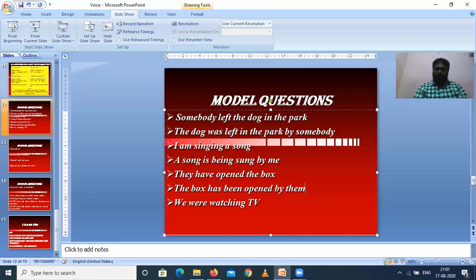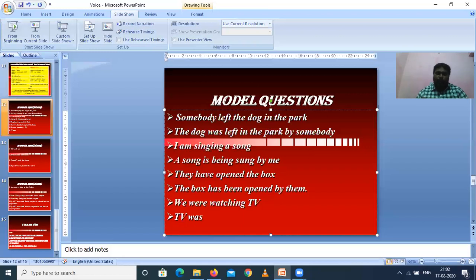Okay, right. And then the next example: we were watching TV. This is in active voice. We is the subject, were watching is the verb, TV is the object. So when changing, the TV will become the subject. We is plural and TV is singular, so we have to use was. And which be form do we use?